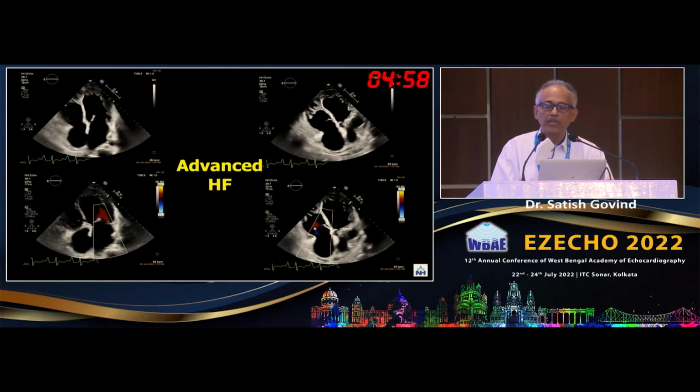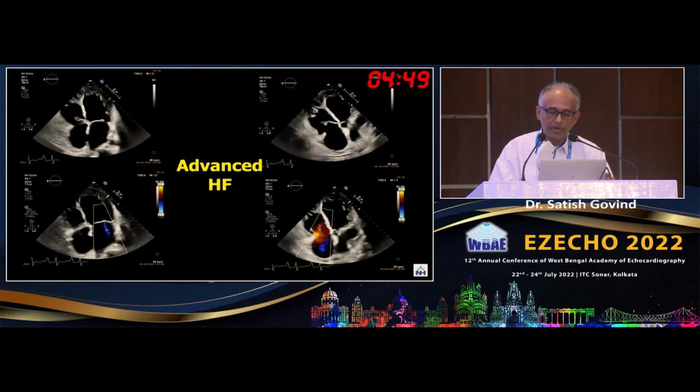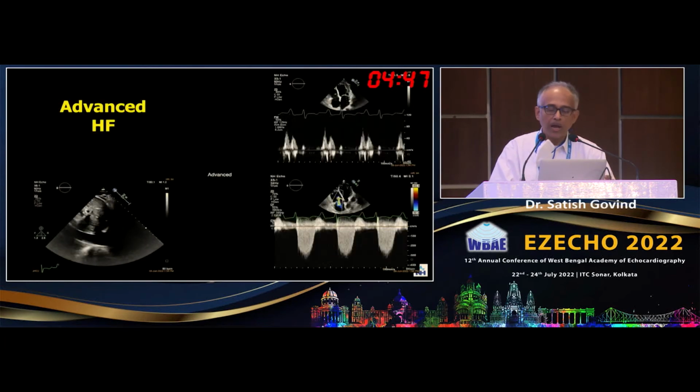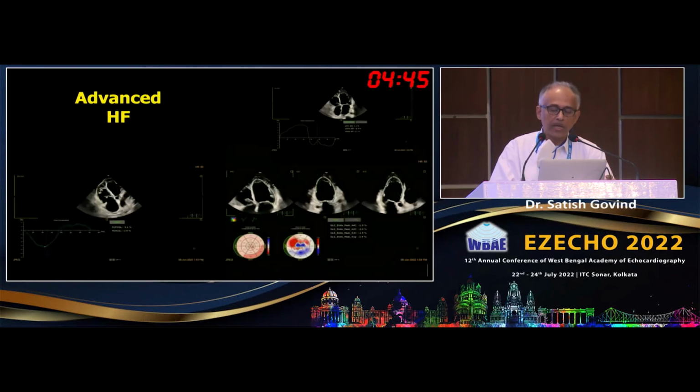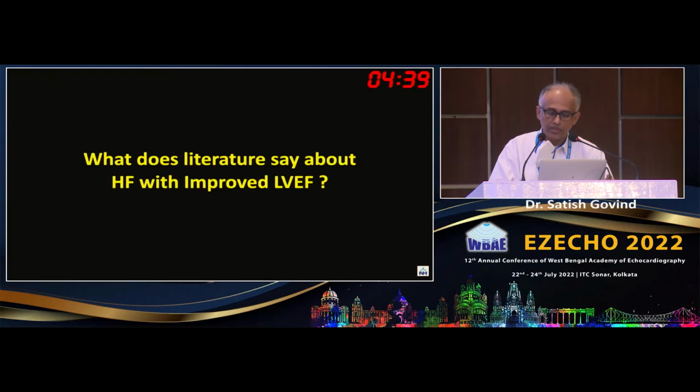Now this is the other extreme. So the reduced ejection fraction, this is one patient which went the other way, worst outcome. You have a very bad RV, dilated, this is an advanced heart failure patient, significant valvular disease, and pressures all over the place here. And when you put the strain, everything is really bad. So this is basically a transplant patient. So this is the other extreme of reduced ejection fraction.